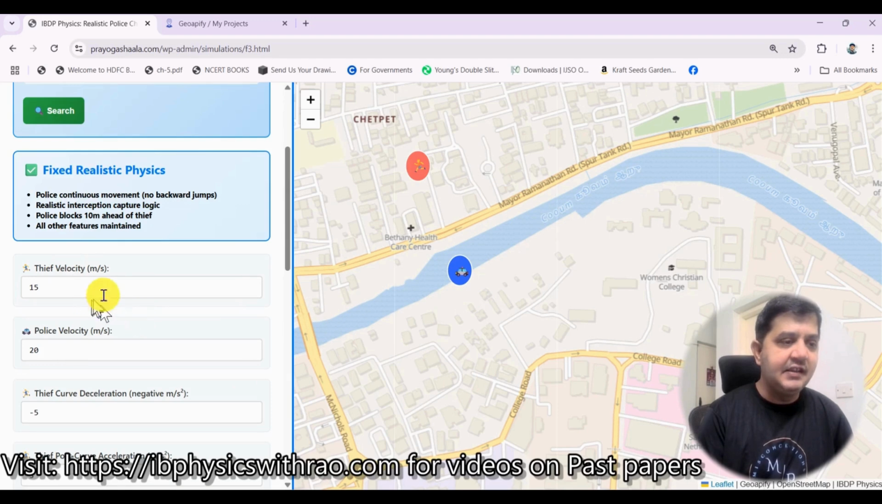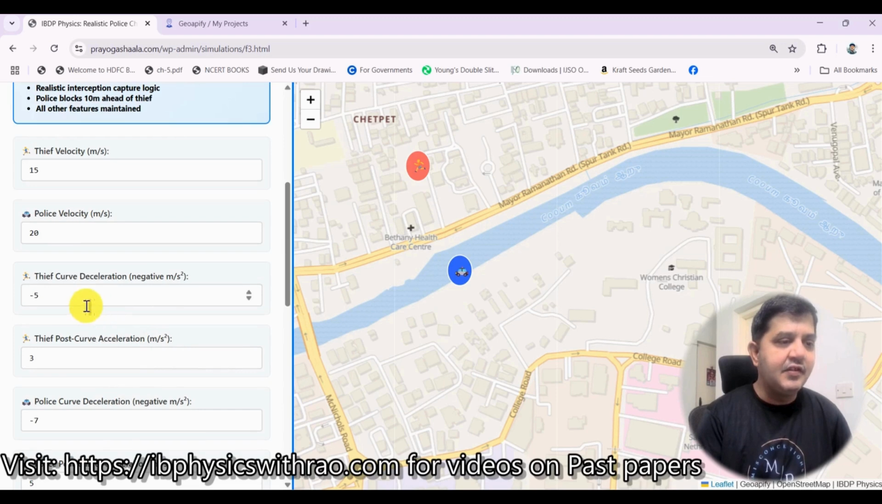Thief velocity is 15 meter per second. You can actually change this. Police velocity is 20 meter per second. I would like to increase this, or maybe let me keep it as 20. Then thief curve deceleration. Whenever there is a curve, because he has to go on the same road, I am not going to put any other new road. So thief curve deceleration is -5.